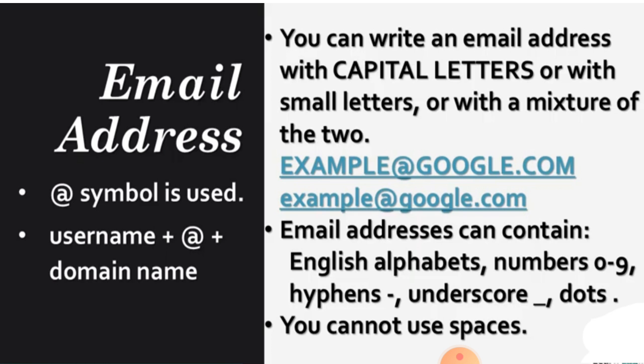First is the email address. In an email address, we can write with capital letters, or with small letters, or with a mixture of the two. For example, @google.com in capital letters, or @google.com in small letters. So an email address can contain English alphabets, numbers 0 to 9, hyphens, underscores or dots. We cannot use spaces in the email address.